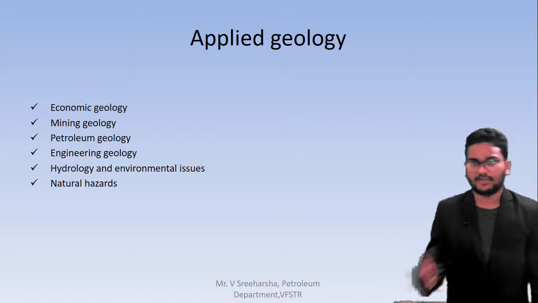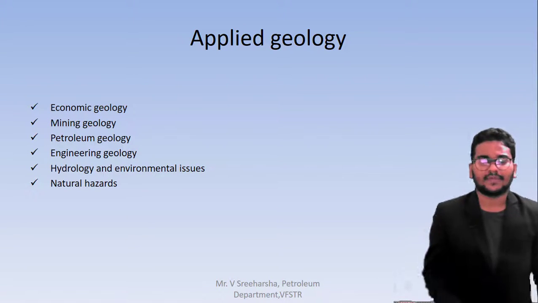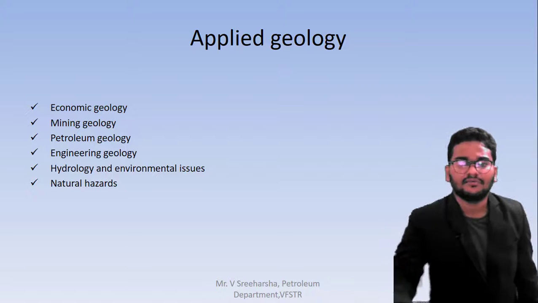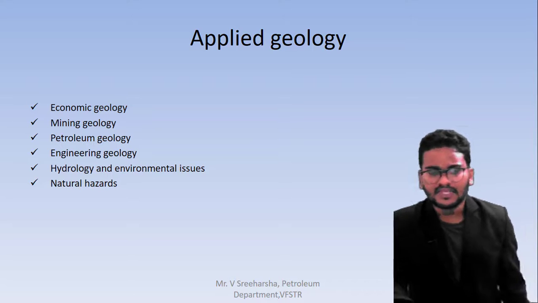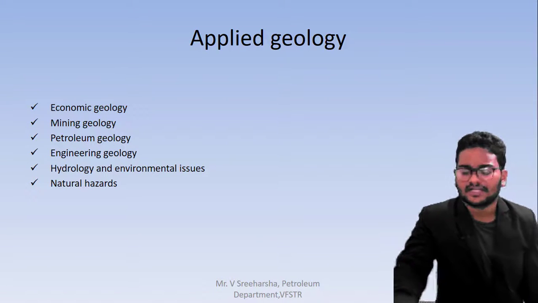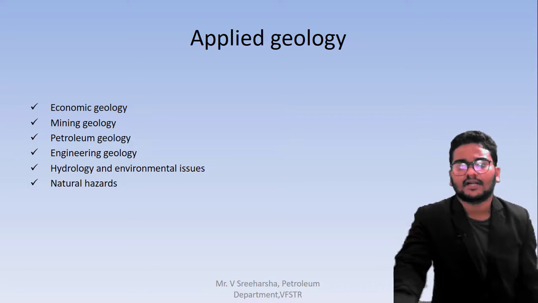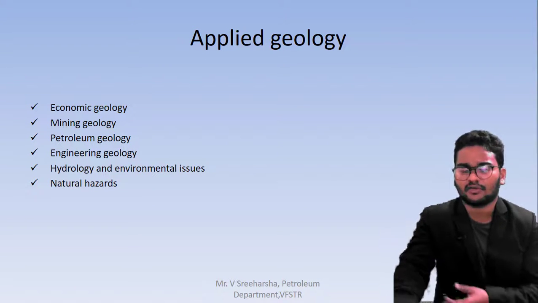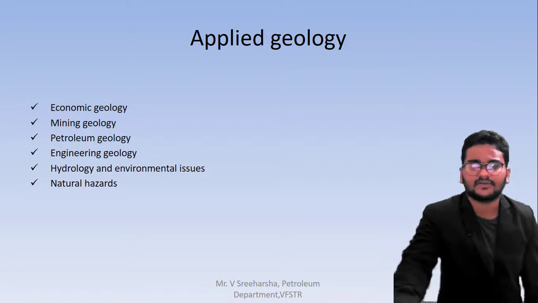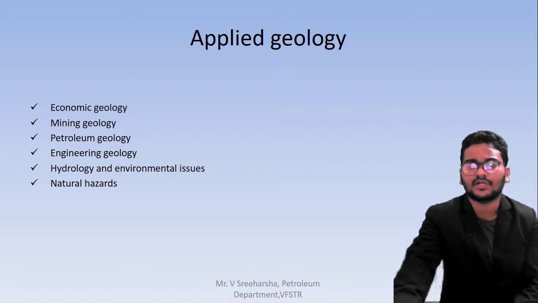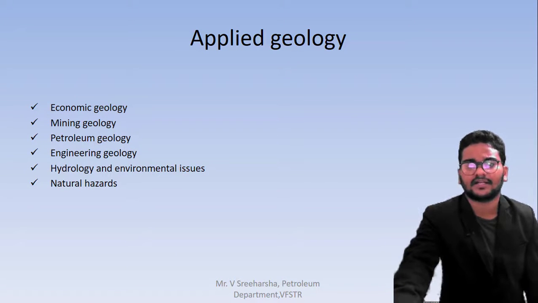What are the branches which are related to geology? Here I mentioned different types of geology. Economic geology deals with the future, present and past economic things related to geology. The next one is mining geology. Mining means the coal which is inside the earth, coal mines and coal storage, and the different things related to the coal mining department, which is called mining geology. Next one, petroleum geology, which is mainly related to the rocks dealing with petrol or hydrocarbon zones. Next, marine geology, which is mainly related to earth sciences, the earth's tectonic plates and earth formation, everything.